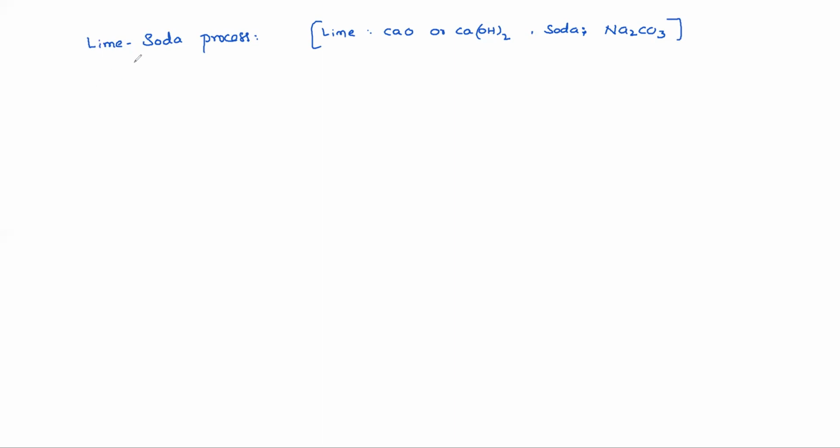Basically, the lime reacts with carbon dioxide as well. The CO2 present in water is in dissolved form. That also reacts with the lime. Ca(OH)2 gives rise to CaCO3, which gets precipitated, plus H2O. That's why lime is required to remove carbon dioxide as well. So in the calculation of lime requirement, you should take this into account.